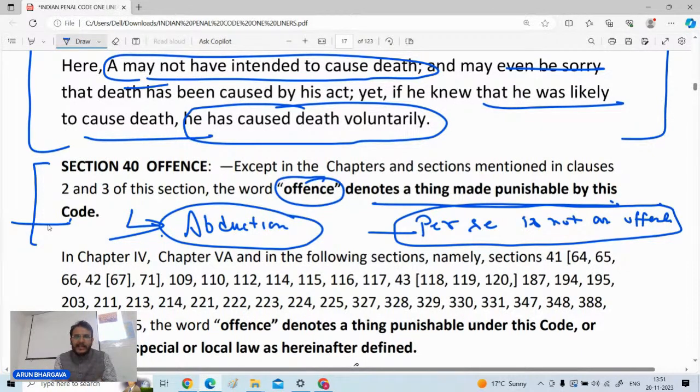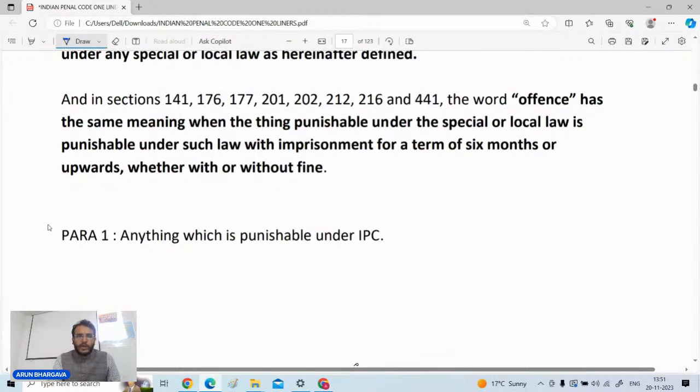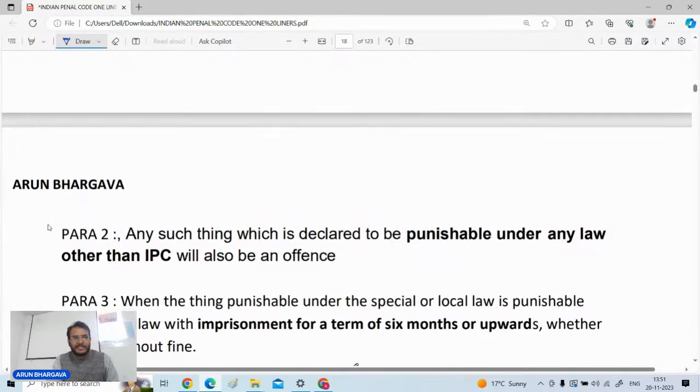तो merely abduction is not punishable, and as per the definition, offense means something which is punishable by IPC. So abduction per se is not an offense, reason being abduction is not directly punishable. Abduction को punishable बनाने के लिए कुछ और चीजें abduction के साथ हमें चाहिए होती हैं.